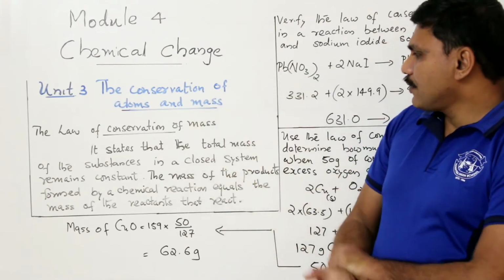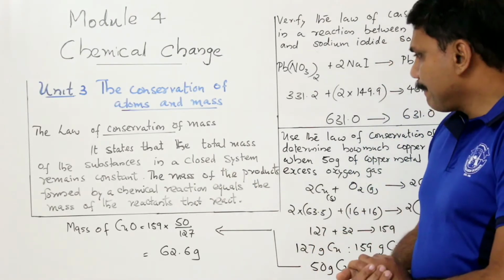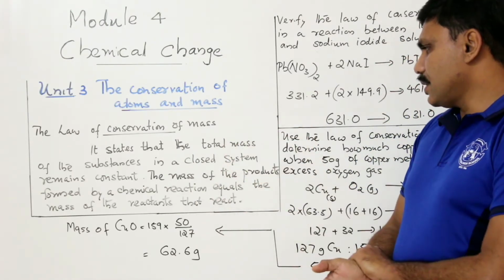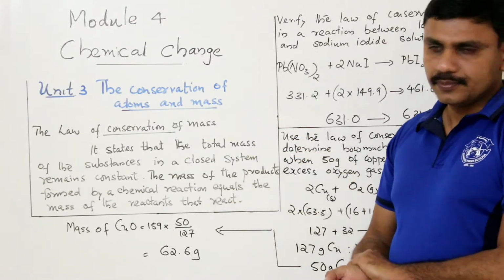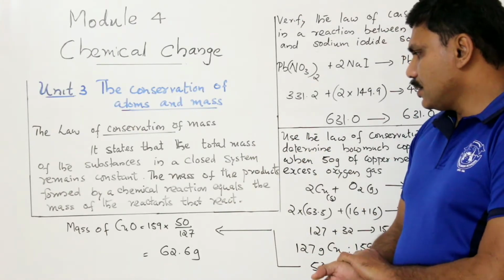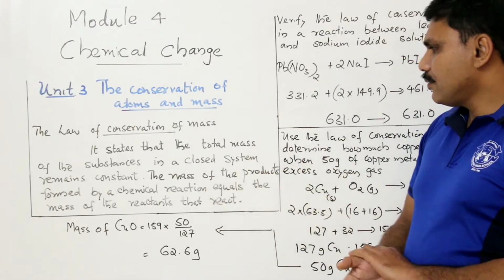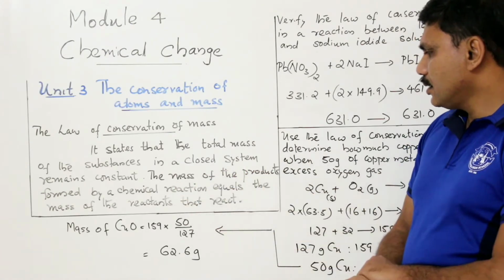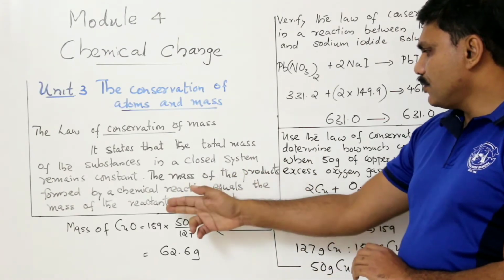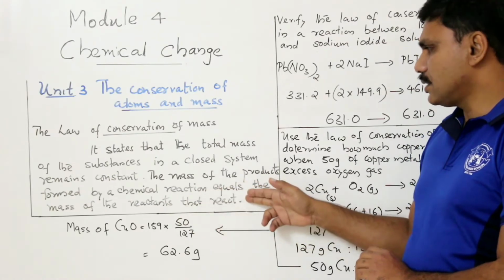The law of conservation of mass states that the total mass of the substance in a closed system remains constant. The mass of the product formed by a chemical reaction equals the mass of the reactant that reacts.